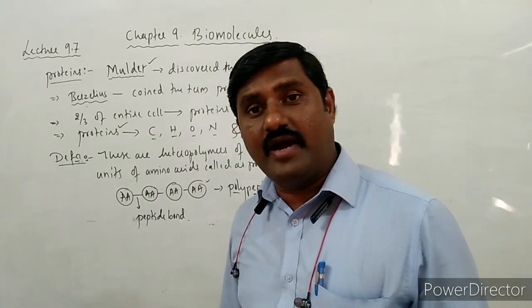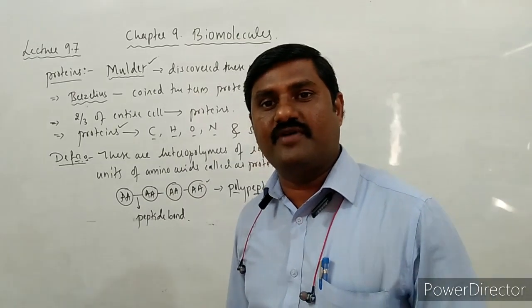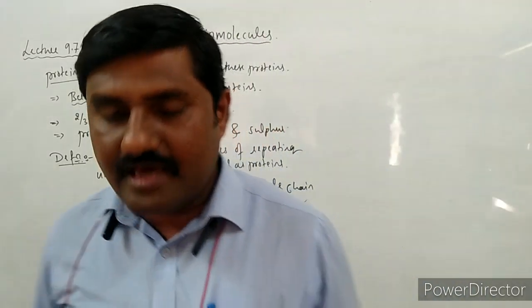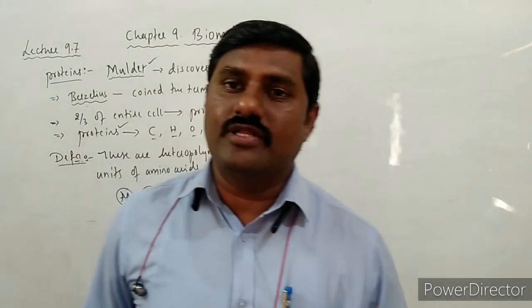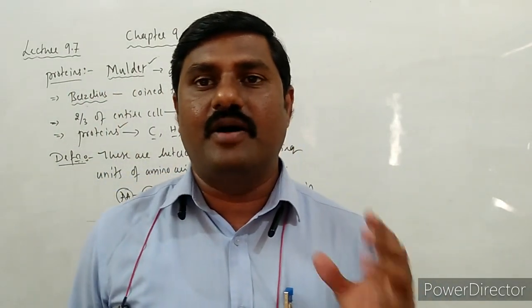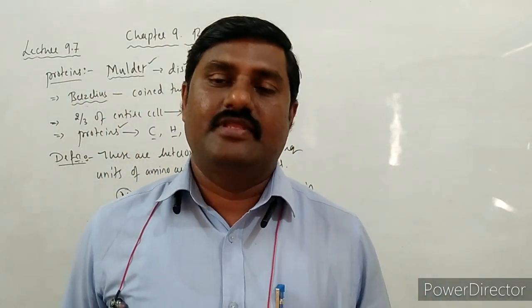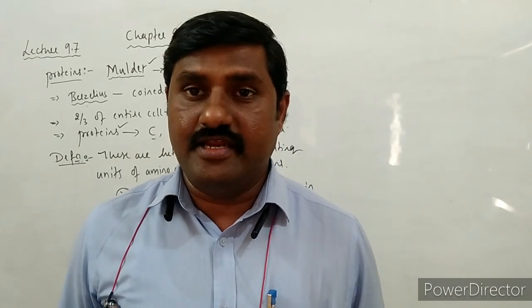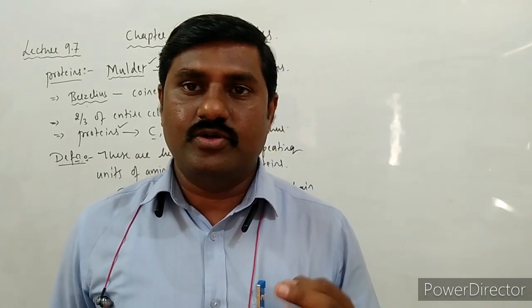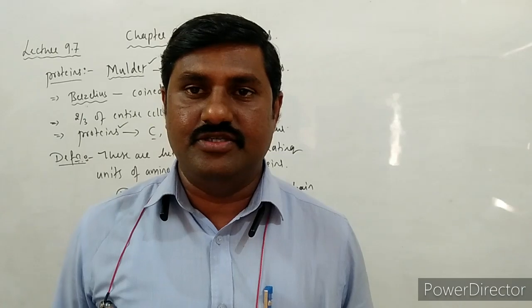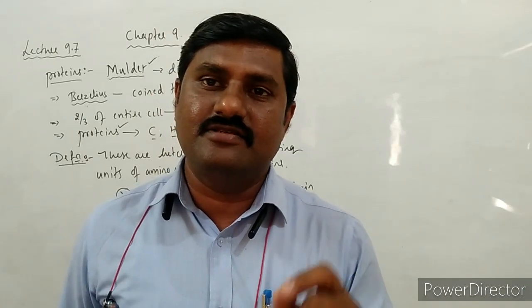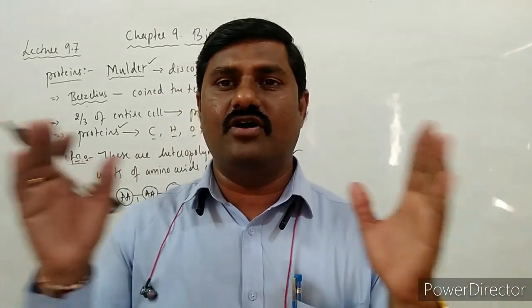How many types of amino acids are these proteins made up of? The question arises. See here, naturally there are more than 300 amino acids existing. Out of these, 20 types of amino acids are used in the synthesis of different varieties of proteins.